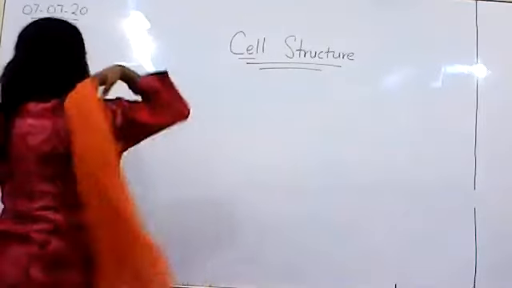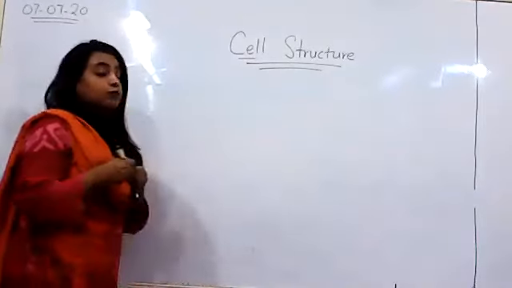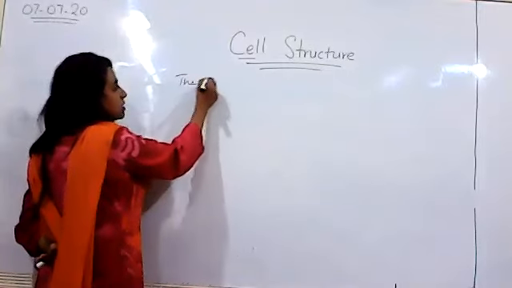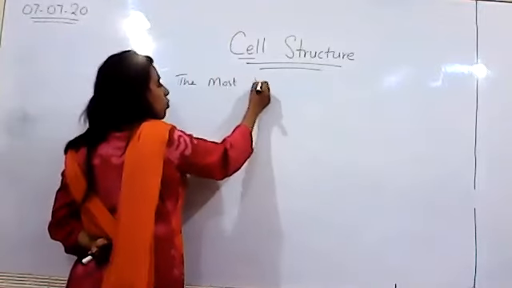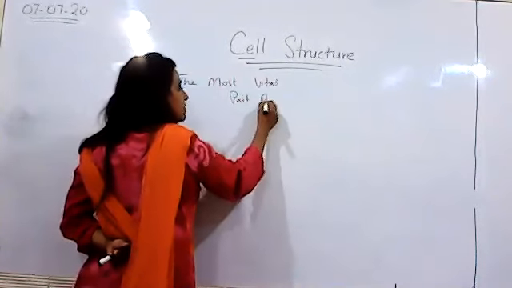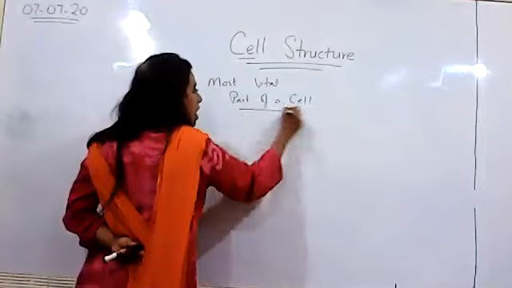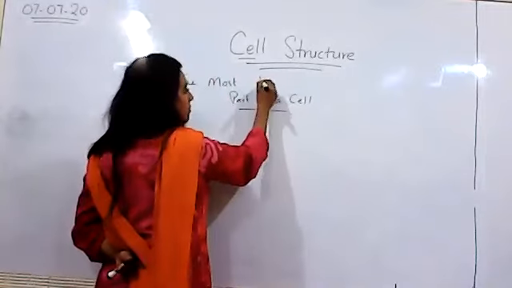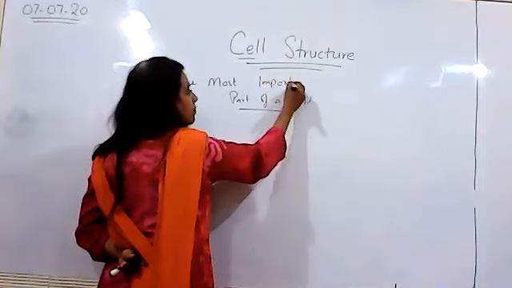But there's one thing that you all need to have very clear in your head, which is the most vital part of a cell, or you can say the most important part of a cell.